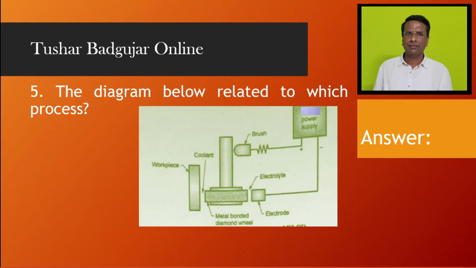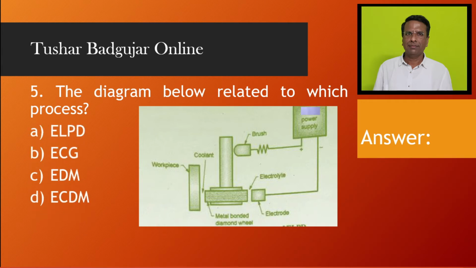The diagram below related to which process? ELPD, ECG, EDM, ECDM. So from this diagram, we have to identify the process. And in this diagram, you can observe certain things like electrolytes, then grinding wheel as a workpiece, power supply is given. So this is the process A, ELPD.